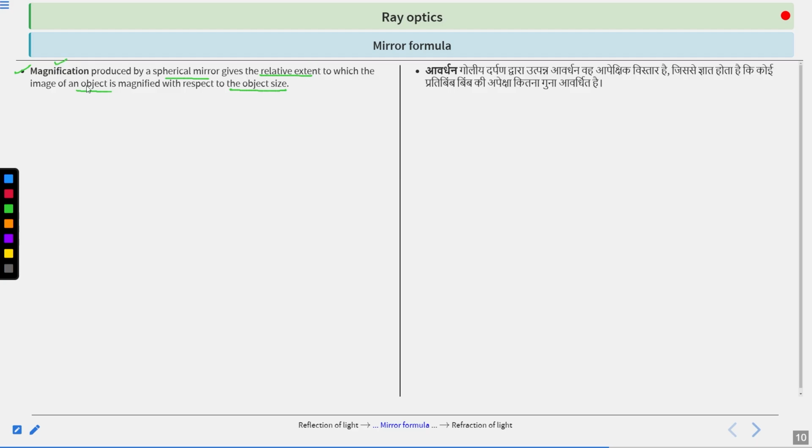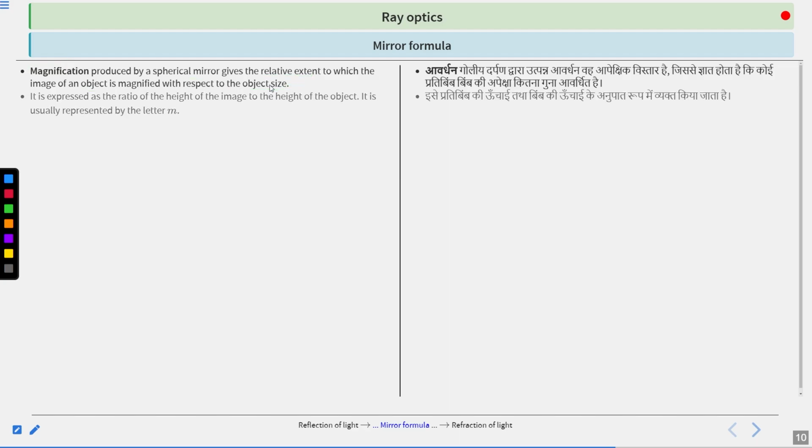It is expressed as the ratio of the height of the image to the height of the object. It is usually represented by the letter M. M is called magnification.